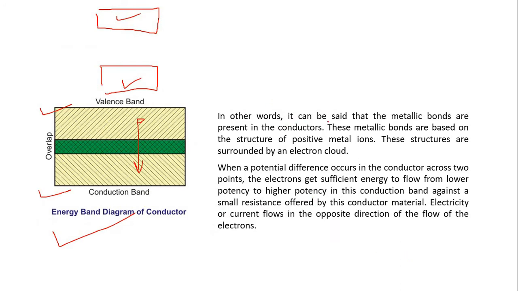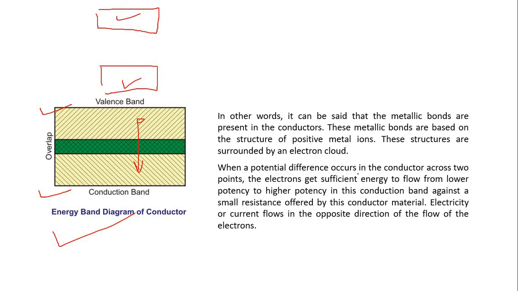In other words, we can say that metallic bonds are present in conductors. These metallic bonds are based on a structure of positive metal ions. These structures are surrounded by an electron cloud.